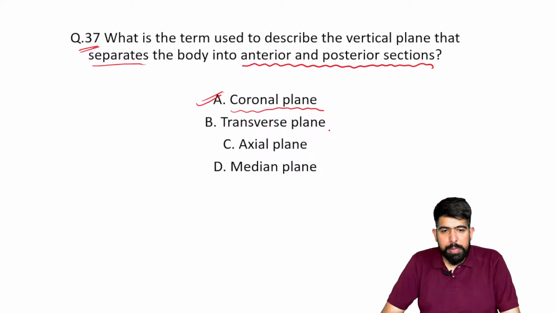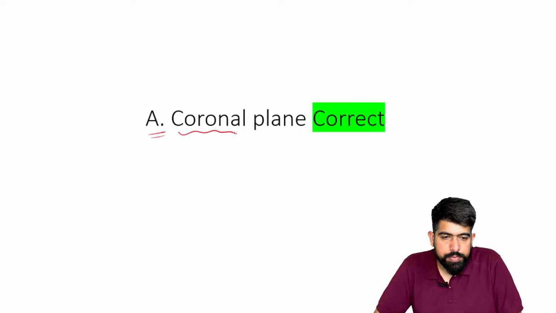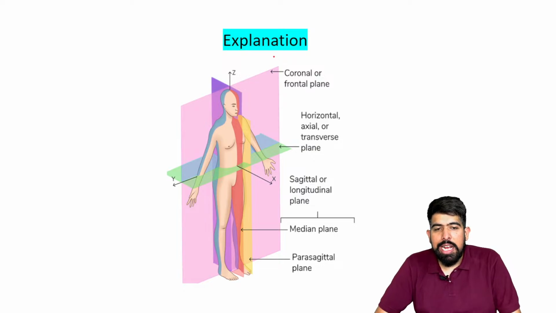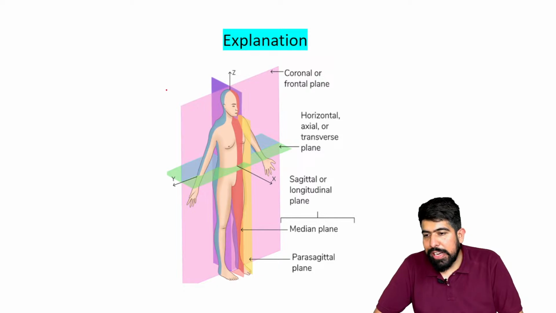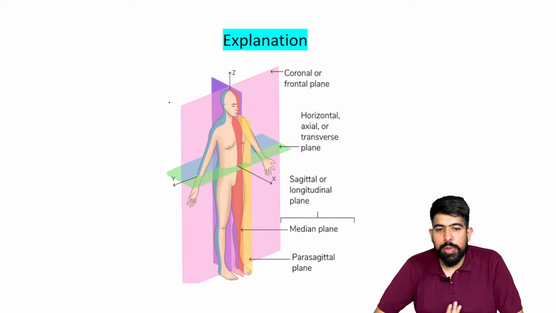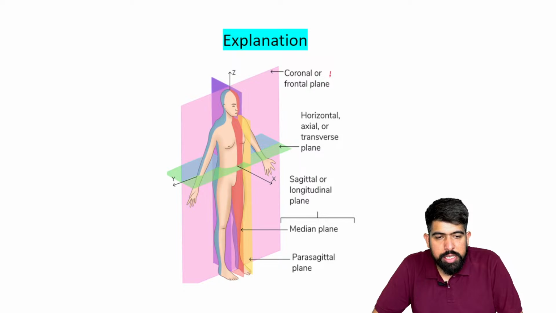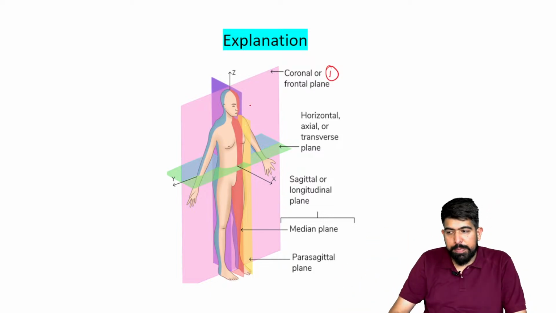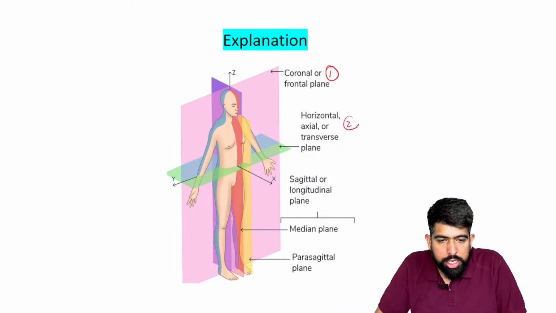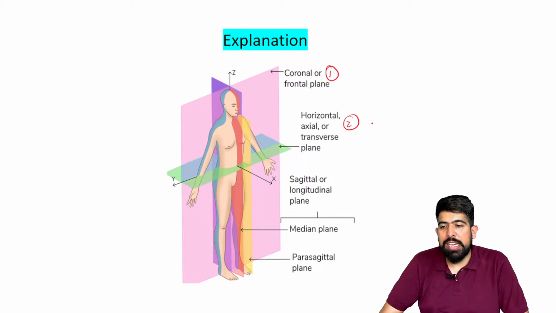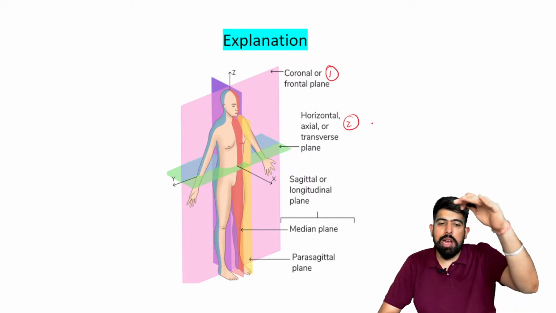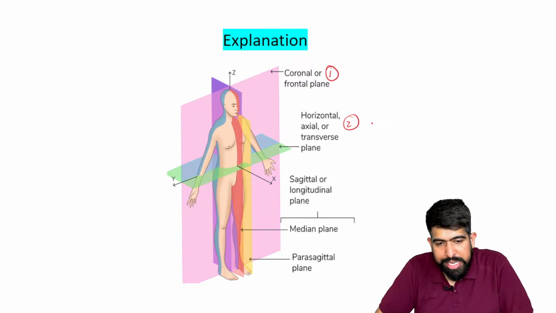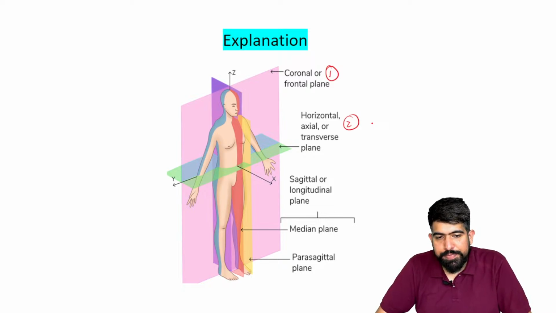What happens in the coronal plane? I can give you an example with this particular diagram, where you can understand which plane divides which part. The first one is the coronal plane, also known as the frontal plane. It divides the body vertically into the anterior and the posterior part. The second is the horizontal or transverse plane, which divides the body into the upper and the lower part.